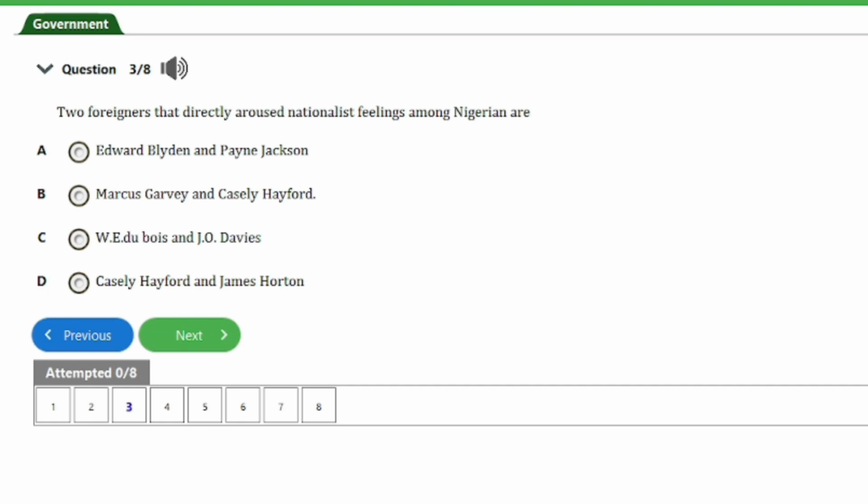Here is question number 3. Two foreigners that directly aroused nationalist feelings among Nigerians are A. Edward Blyden and Payne Jackson, B. Marcus Garvey and Casely Hayford, C. W. E. B. Du Bois and J. O. Davis, D. Casely Hayford and James Hutton.